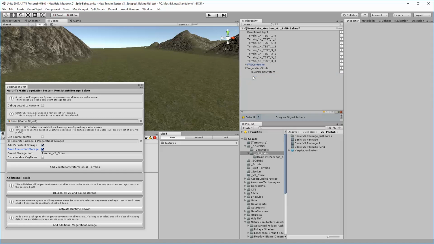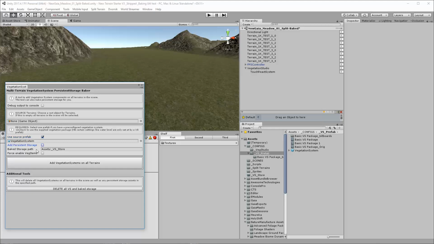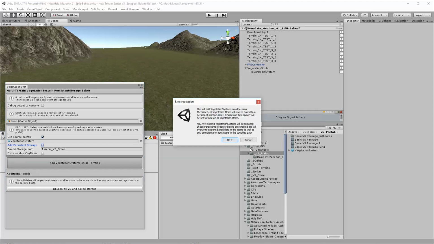So now you can delete that and you can say, okay, so now I want to use a prefab instead of just a vegetation package. And you still got that choice. You can still choose to bake and add persistent storage. So just for the sake of showing you, let's not do that, let's just keep it live.